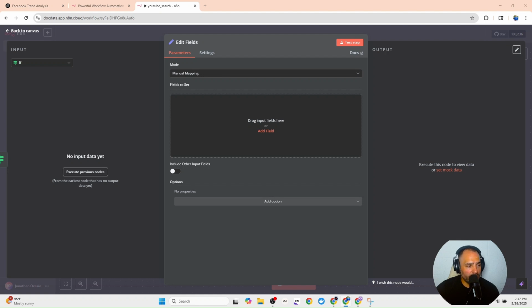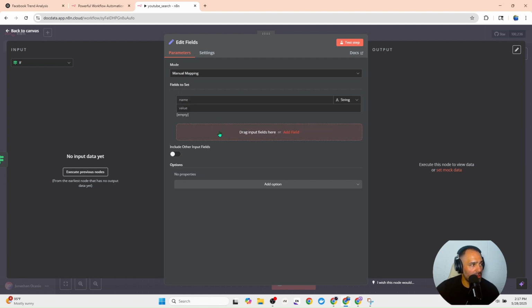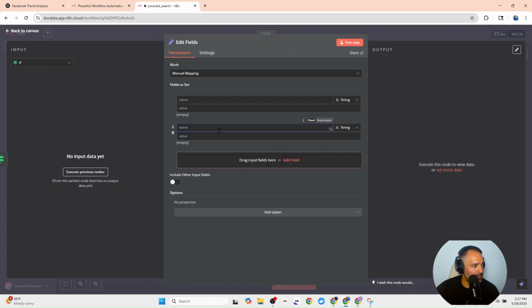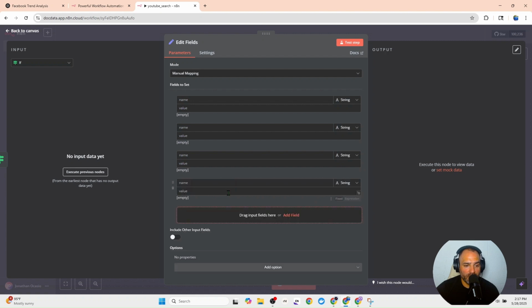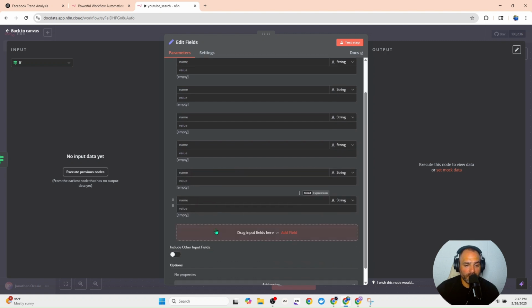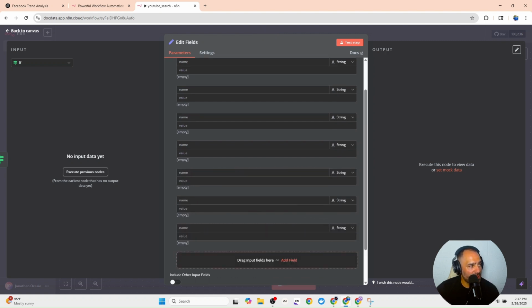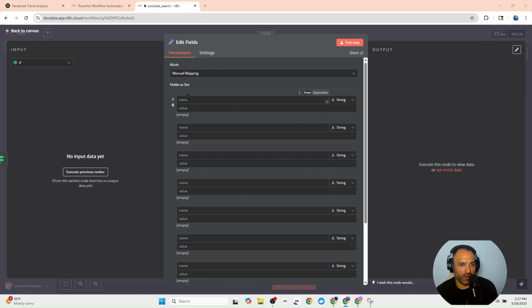And this edit node field is going to have a lot of variables. So now what I'm going to do is click this six times, and I'll start copying and pasting this in. So basically what this is doing is it's getting each piece of information that we presented here. So we have all of the information.